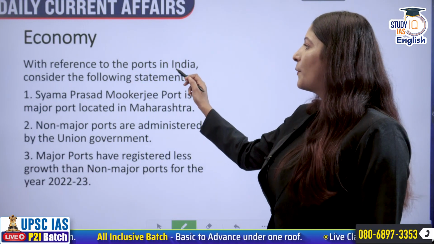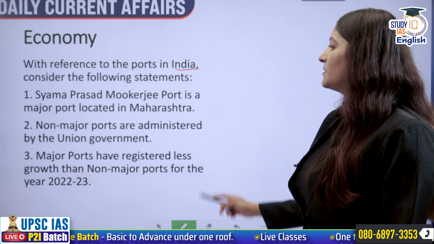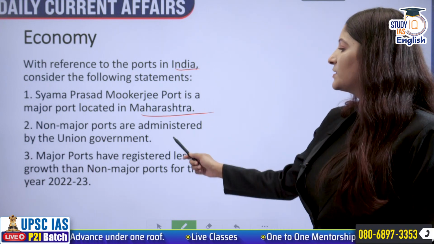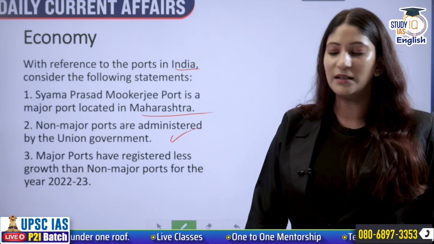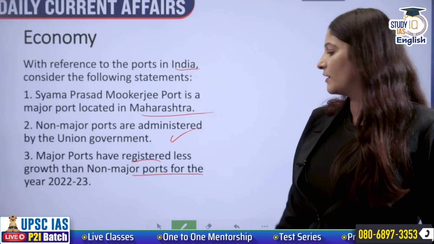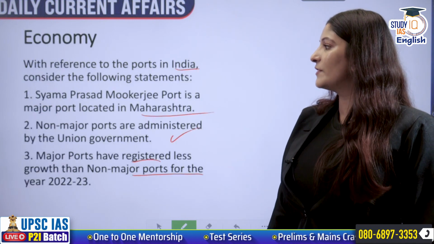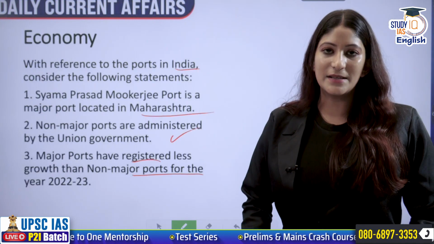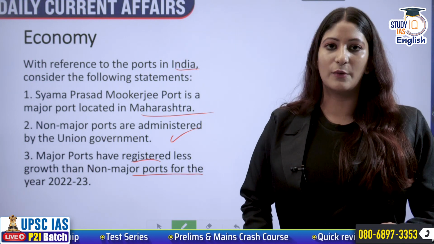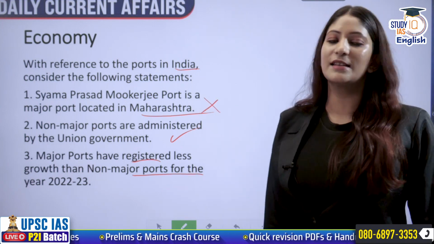With reference to the ports in India, consider the following statements. Shyama Prasad Mukherjee Port is a major port located in Maharashtra. Non-major ports are administered by the union government. Major ports have registered less growth than non-major ports for the year 2022-23. How many of the statements given above is or are correct? Shyama Prasad Mukherjee Port is in Kolkata. It's a major port and it is in Kolkata, not Maharashtra. So the first statement is incorrect.